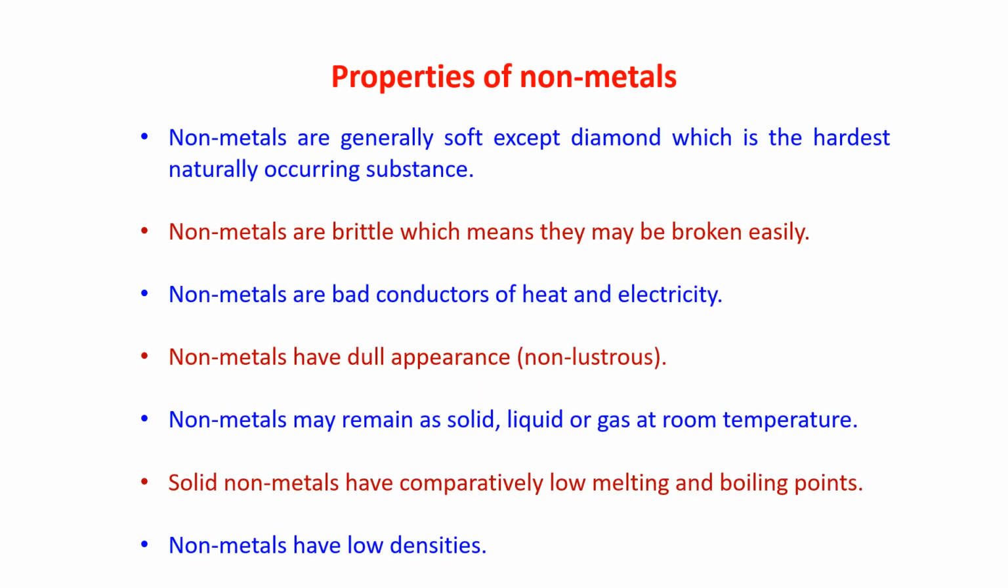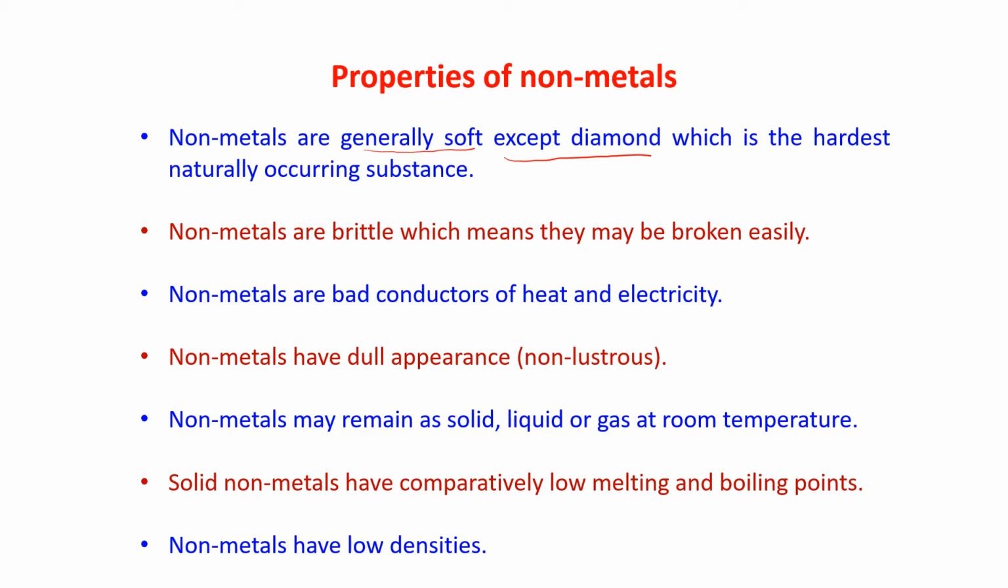Now, properties of non-metals. Like metals, non-metals also have some properties. What are the properties of non-metals? Just opposite of metals. Non-metals are generally soft except diamond, which is the hardest naturally occurring substance. Very, very important. The hardest non-metal. Okay, you have to write diamond. Non-metals are generally soft. Metals are generally hard. Non-metals are generally soft. Just reverse.